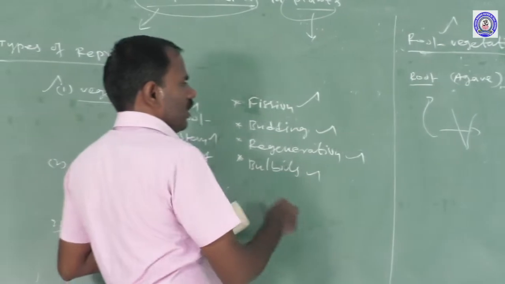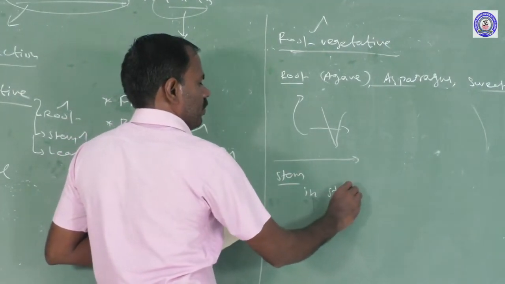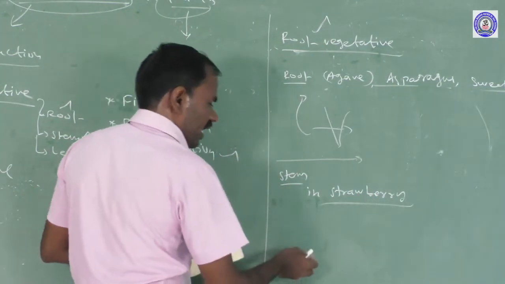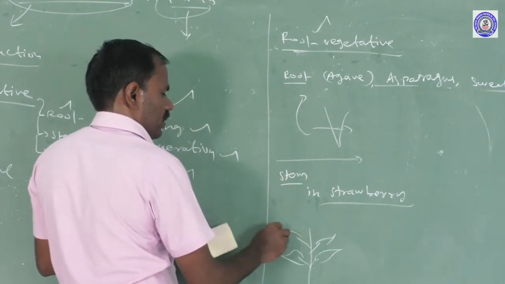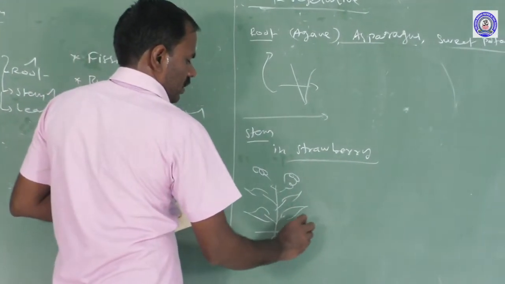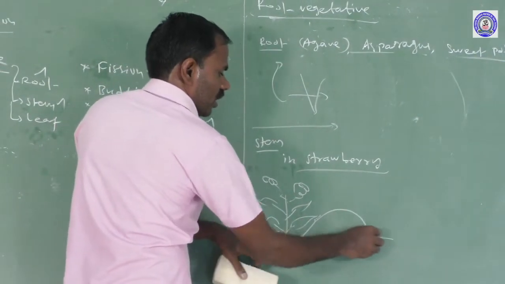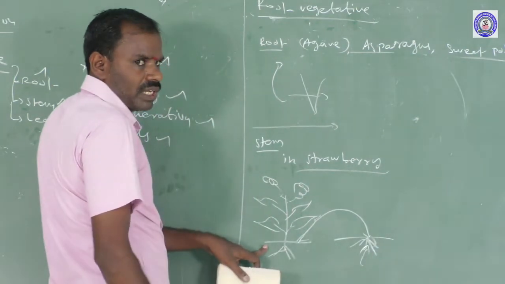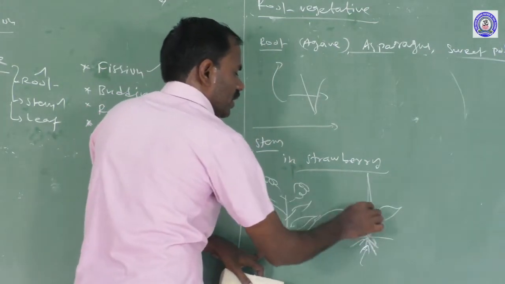The second one is stem. In strawberry, see the strawberry plants. The aerial weak stems bend to the soil, fix to the soil, and form adventitious roots. The adventitious root system develops into new plants.